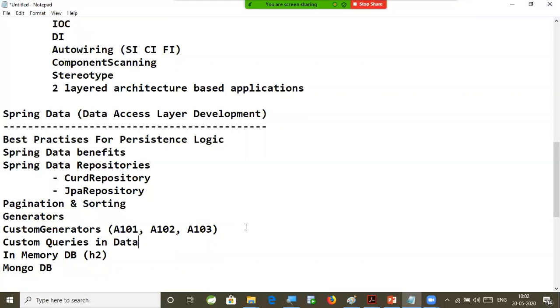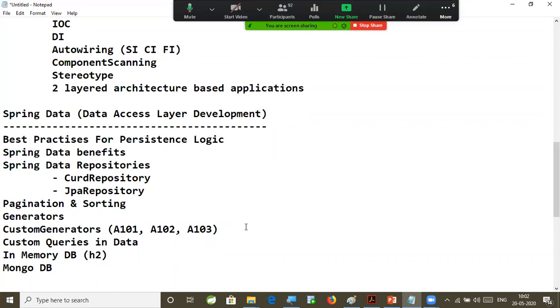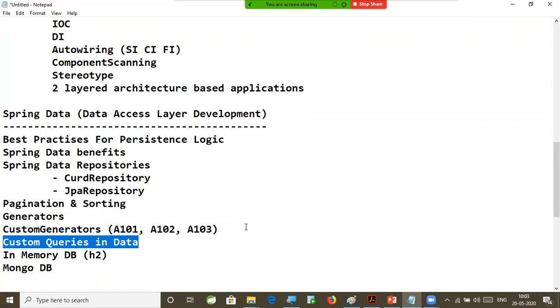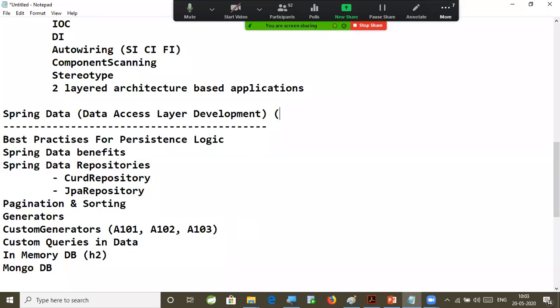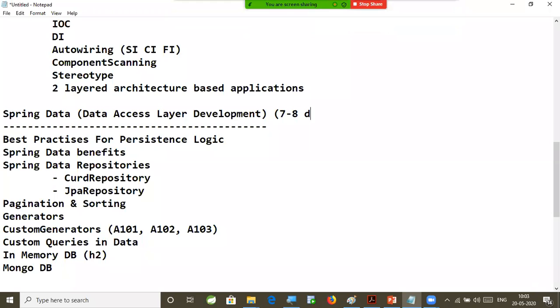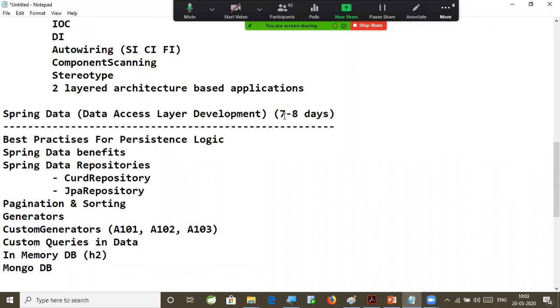How to develop custom queries in Spring Data also we are going to understand, because in interviews, so many times people are asking how to execute a custom query in Spring Data. So we are going to understand how to use predefined methods available in that and how to use custom queries also in Spring Data. These are the concepts that will be covered from the Spring Data module. This Spring Data module is going to take approximately 8 to 10 days, or almost 1 week, I mean, almost 7 to 8 days to understand our Spring Data concept. So I'm giving you the content, what I am going to explain, what you can learn from me and how much duration it is going to take, right?